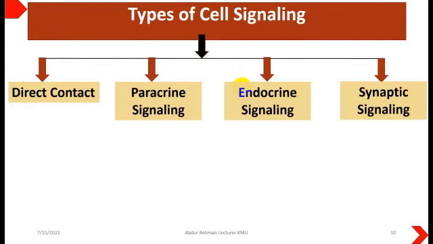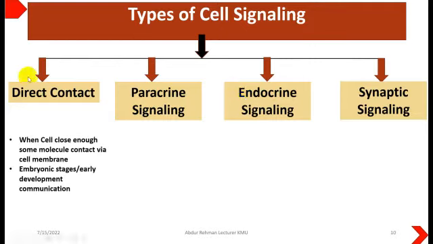Mostly the direct contact is basically when the cells are in very close contact to one another, and there are gap junctions between them through which they directly communicate. So that is direct cell to cell communication. And basically this type of signaling is mostly present at the embryonic stage or in early development of the fetus, because the cells directly communicate with one another and they establish the organs or the tissues, so that information they are transferring from one cell to another.